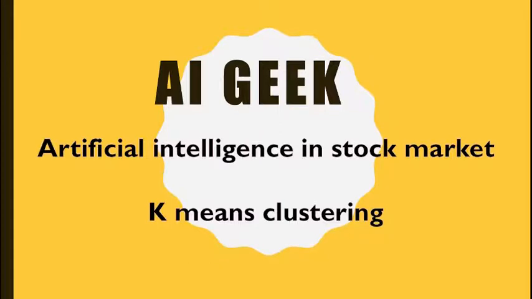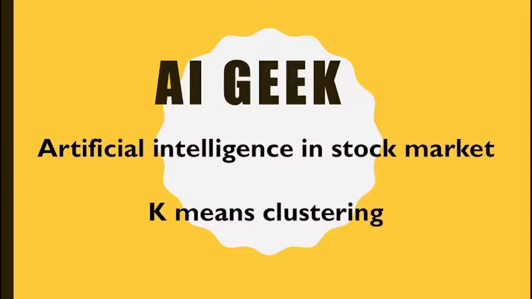In this video, we will discuss one of the machine learning techniques, k-means clustering, and see how it can be utilized in classifying or identifying similar stocks. This is one small application of artificial intelligence in the stock market. Of course, there is much more to it, but to start with, we'll see how this technique works.